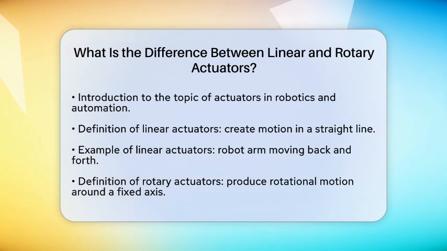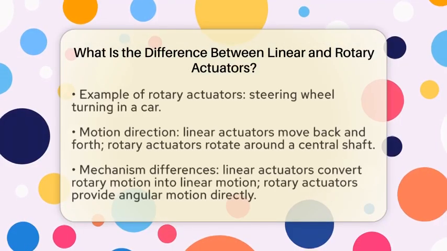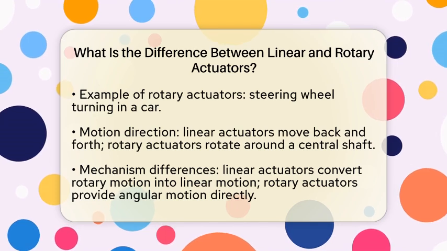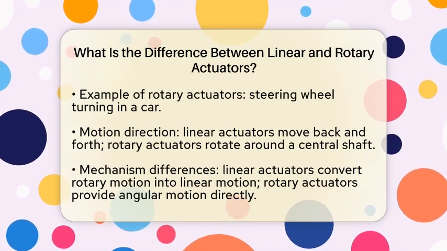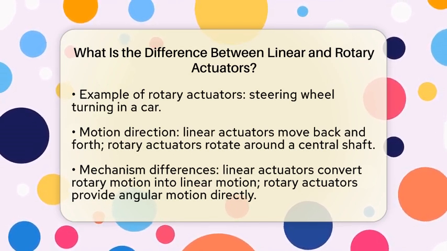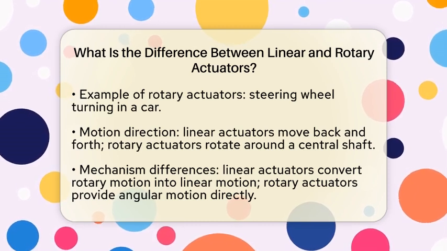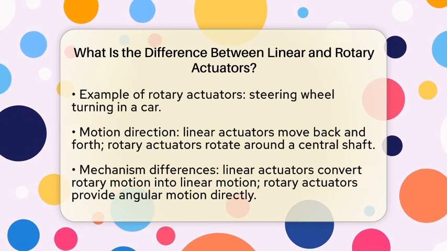Now, let's break down the differences in motion direction. Linear actuators move back and forth along a straight path. In contrast, rotary actuators rotate through an angle around a central shaft. This distinction is crucial when designing robotic systems.